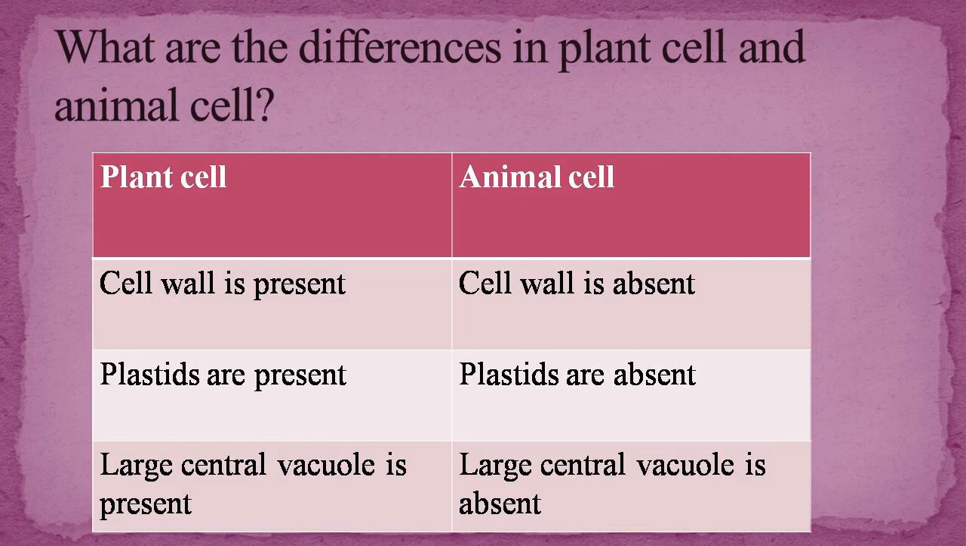What are the differences in plant cell and animal cell? In a plant cell, cell wall is present, while in an animal cell, cell wall is absent. Plastids are present in a plant cell, while plastids are absent in an animal cell. Large central vacuole is also present in a plant cell while absent in an animal cell.